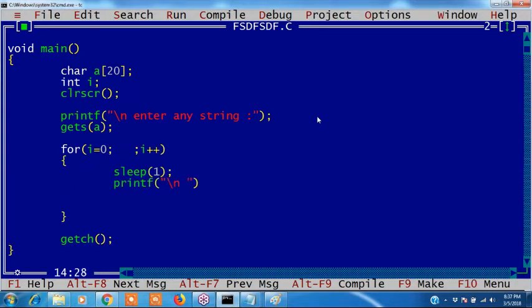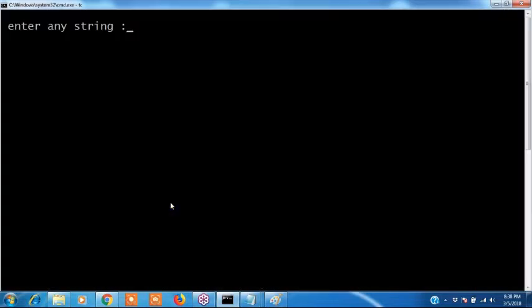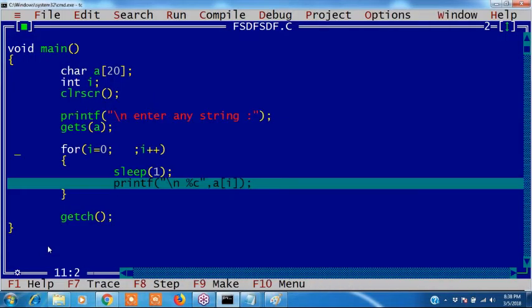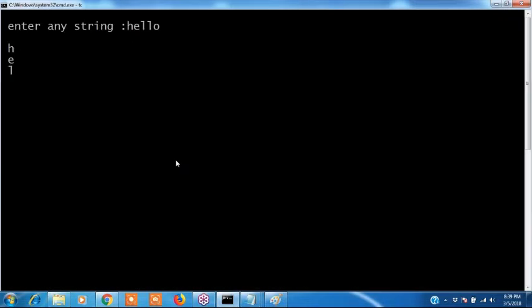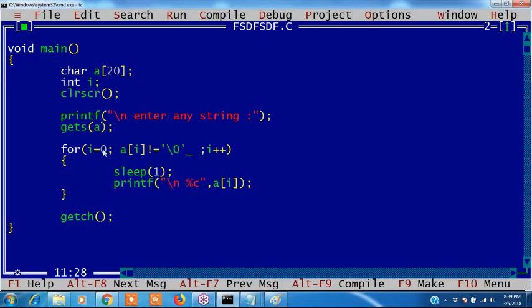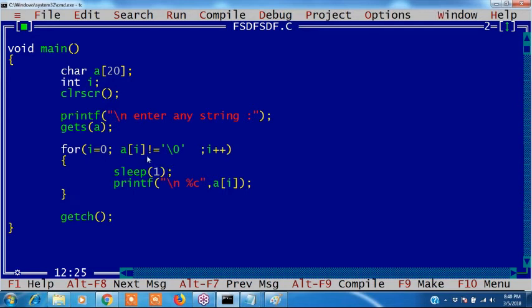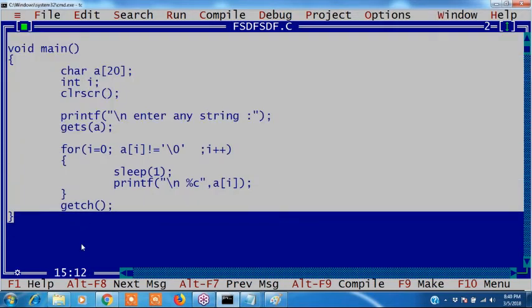Enter any string. I enter hello, it is printing hello, right? Now I want to enter hello space world. Check it. If I enter the space, it is not reading the spaces. Is it clear? Using scanf, we cannot read the spaces. If you read spaces, it takes it as a null character.